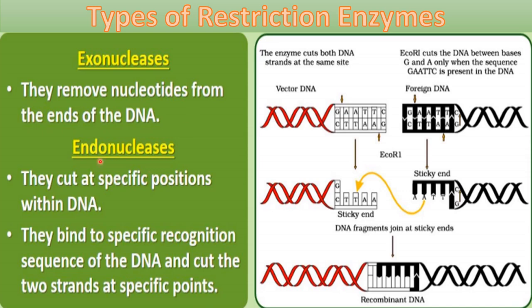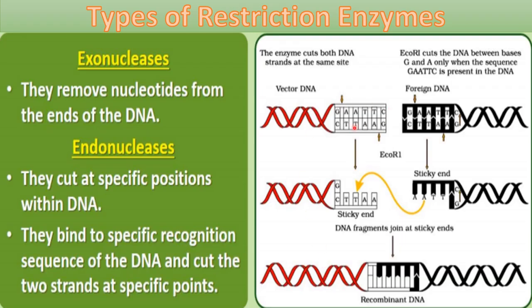Then endonucleases. Endo means from the inner side, right? So these endonucleases cut at specific positions within DNA. They recognize a specific sequence and cut the DNA at that sequence. They bind to the specific recognition sequence of DNA first and cut the two strands at specific points.